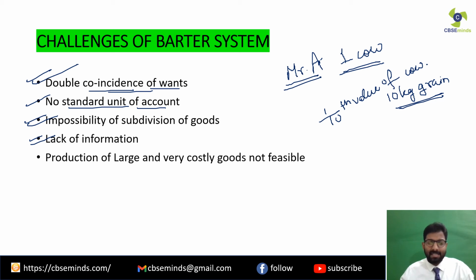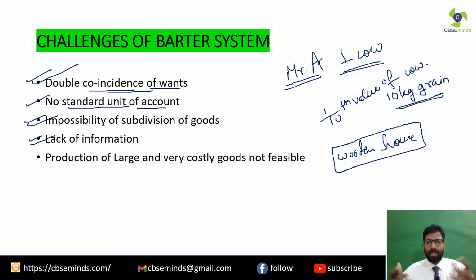Simple example. Let's say I have manufactured a house, a wooden house. Clear? I have manufactured a wooden house and I want to sell this house. Now, manufacturing a house is a big product. So you have built this wooden house and you want to sell it. Now you want to sell this house in exchange for what? Let's say your demands are, you want one elephant, and then let's say 1 kg of gold.